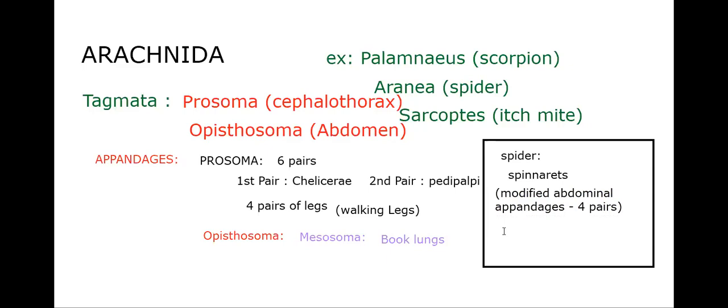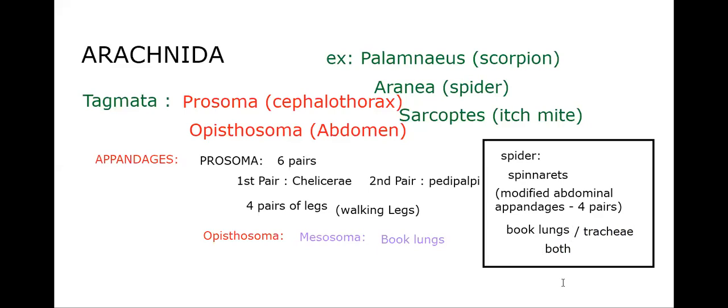Then in case of spiders, the respiratory organ, book lungs, are present here. Book lungs, that is the spider speciality. In some spiders, trachea can also be seen as the respiratory organ. That is the variation, diversity. Some spiders have book lungs, some have trachea, and some have both book lungs and trachea. That's why we made a special box for the spiders. So that is about Arachnida.